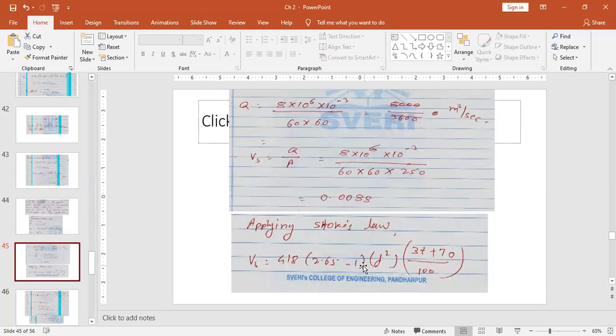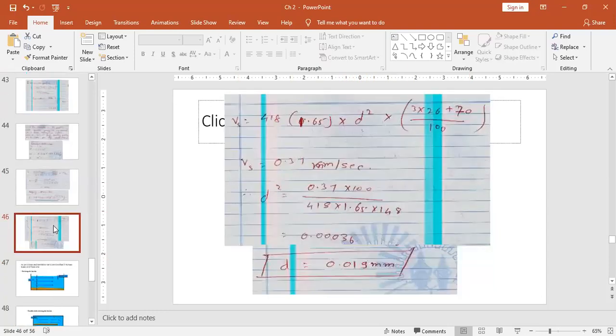Then by applying Stokes law, you can solve it another way, that is Vs is equal to 418 into (2.65 minus 1) into d square into that attachment. Okay, so from that you can find out the settling velocity of the particle as 0.00036. Sorry, diameter.